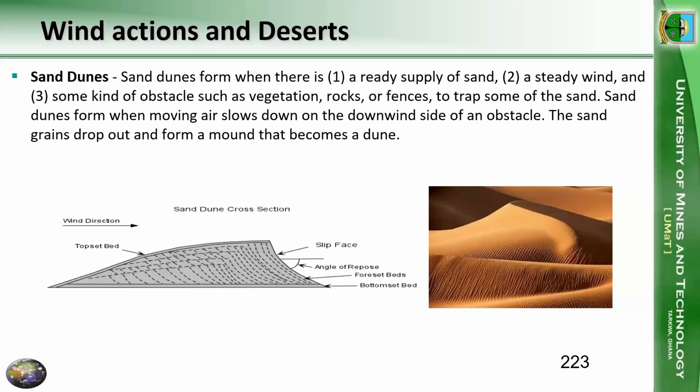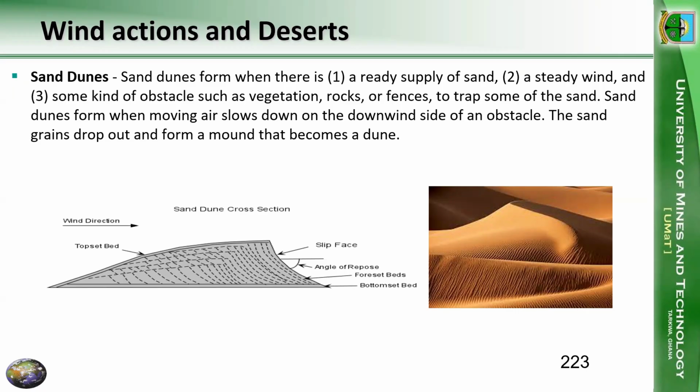Sand dunes form when there is a ready supply of sand, a steady wind, and then we have some kind of obstacle, rock, vegetation, or fence to trap some of the sand. Then the sand dunes form when the moving air slows down on the downwind side.